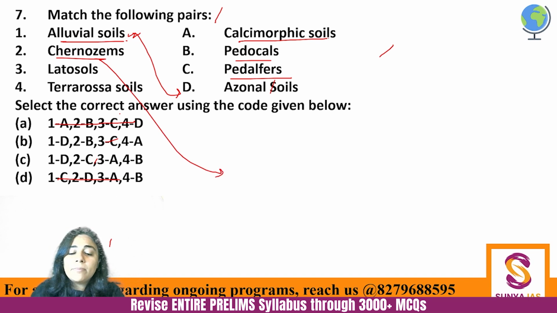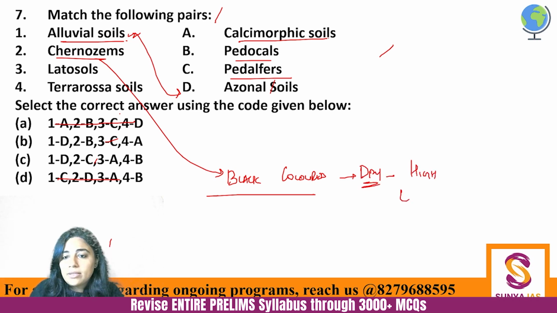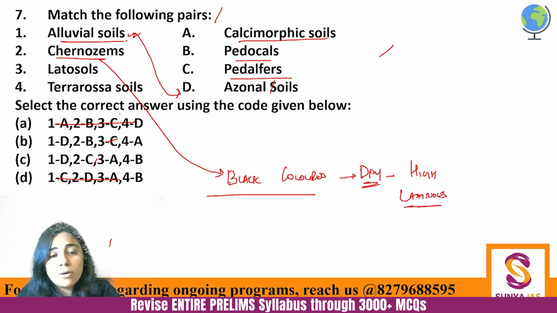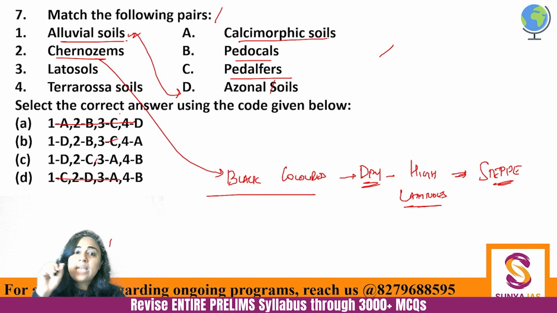Chernozems. Chernozem is basically a black colored soil, not black soil, black colored soil, which is found in dry conditions in high latitudes. Okay, and when we talk about the climatic regions, we'll talk about steppes, prairies, the tropical rainforest, etc. So we'll talk about this steppe grassland. Steppe grassland. तो स्टेपे ग्रासलैंड में चर्नोजेम्स जो है वो मिलते हैं.